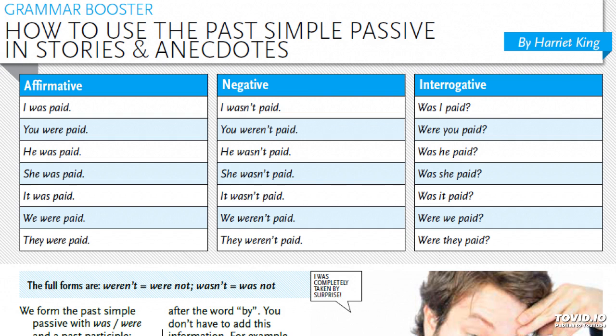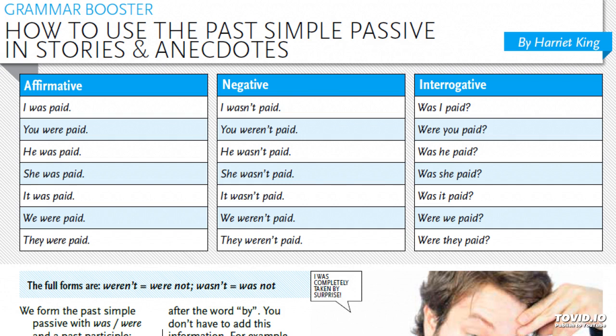Grammar Booster. The past simple passive. Affirmative. I was paid. You were paid. He was paid. She was paid. It was paid. We were paid. They were paid.